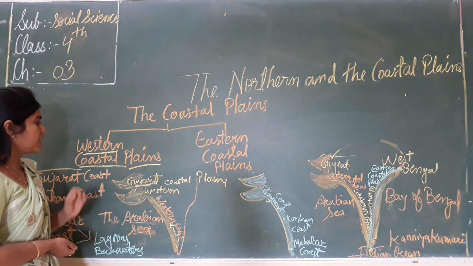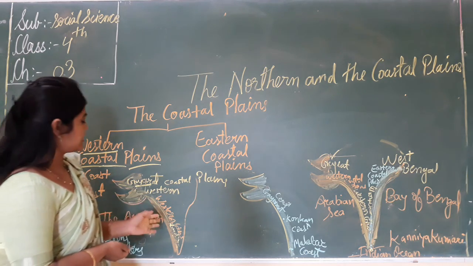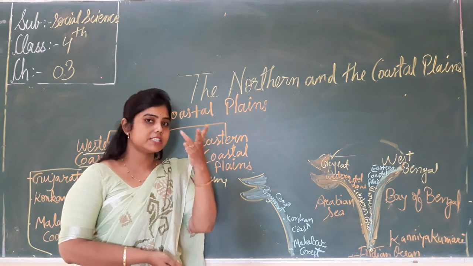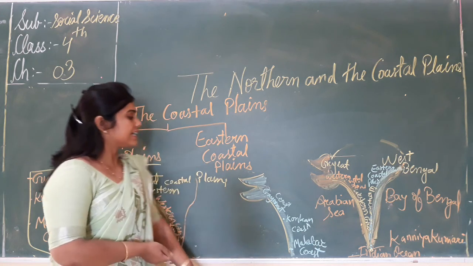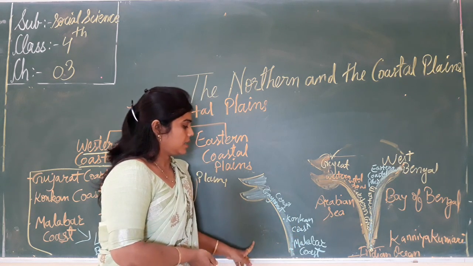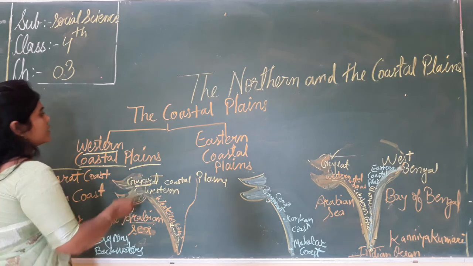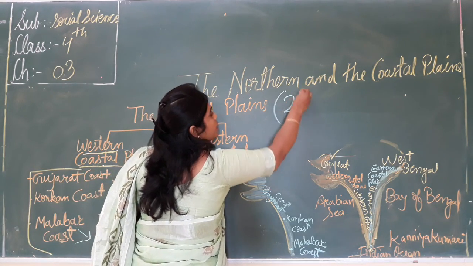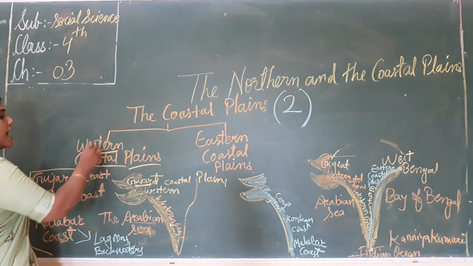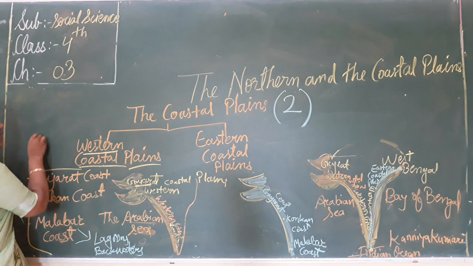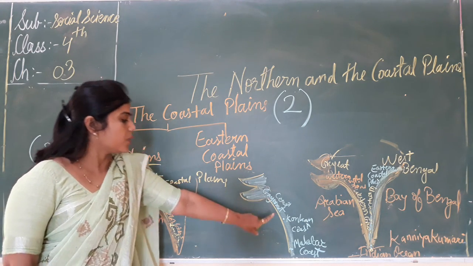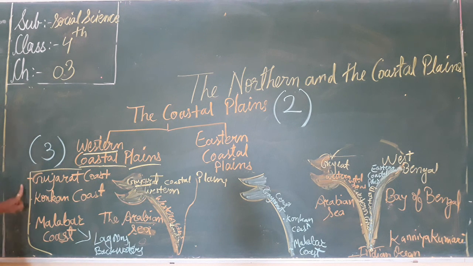Now, what do we learn about the western coastal plains? They are stretched from Gujarat to Kerala, and they are divided into three parts: the Gujarat coast, the Konkan coast, and the Malabar coast.